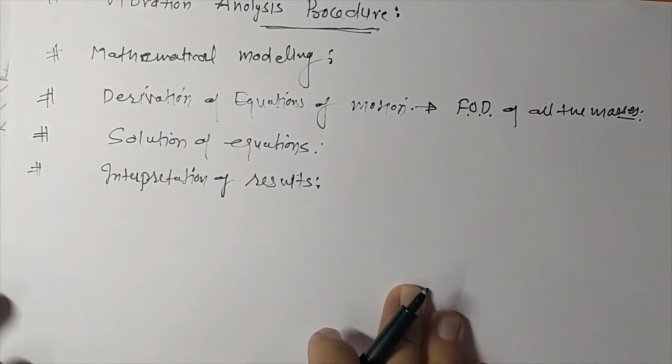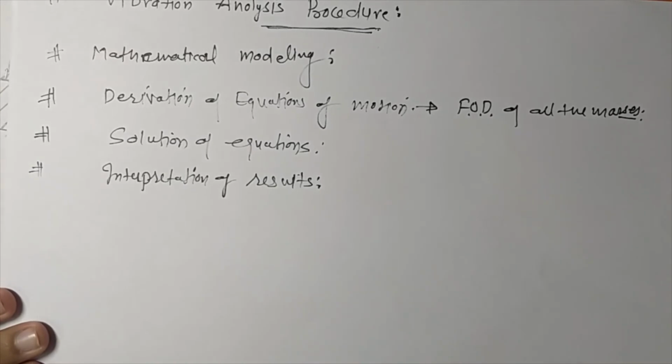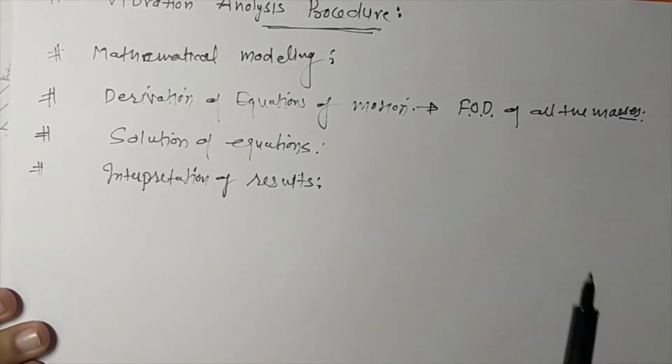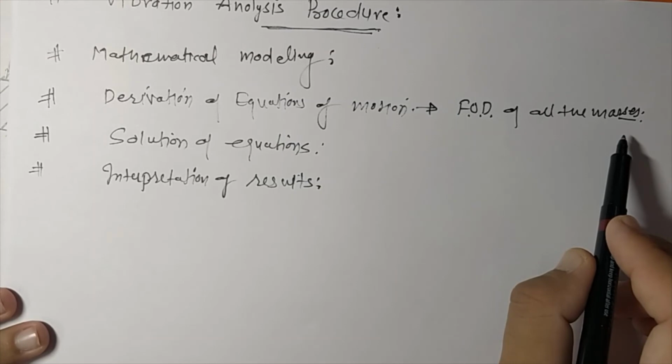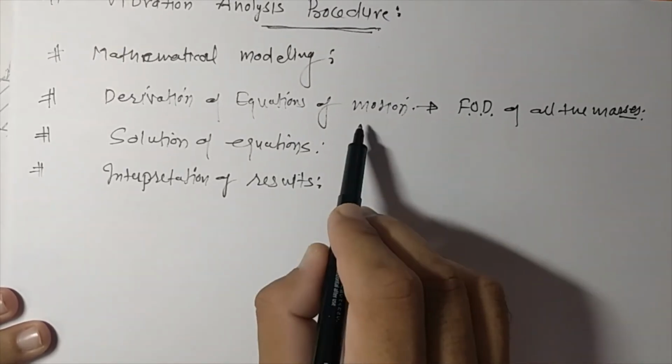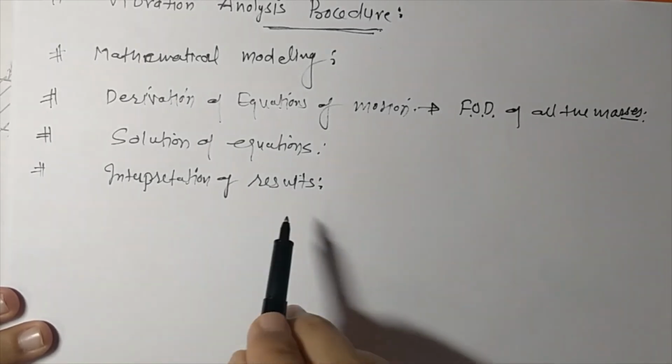By drawing the free body diagrams of all the masses, we need to represent all the forces applied externally on each individual mass. And after that, after representing the forces, we can apply Newton's second law, or you can say we can apply an energy technique, to derive the equation of motion. There are various methods to derive the equation of motion from the free body diagram.